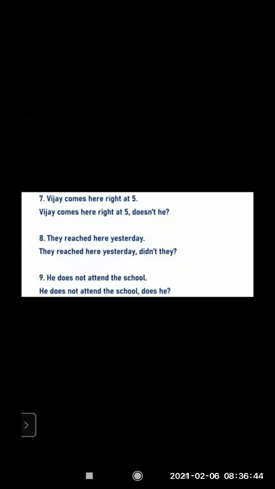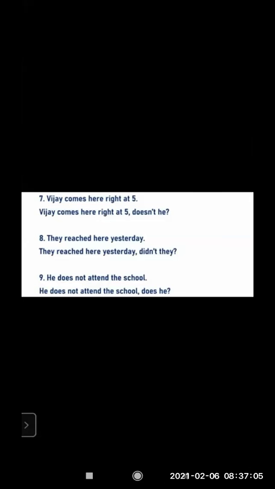They reached here yesterday. It's a past tense, obviously. They reached here yesterday. Now "doesn't" will not come. When it is simple past, "did" will come. So the sentence is affirmative, so obviously the question tag "did" will become "didn't." So the eighth one I'm reading: they reached here yesterday, didn't they? Question mark.